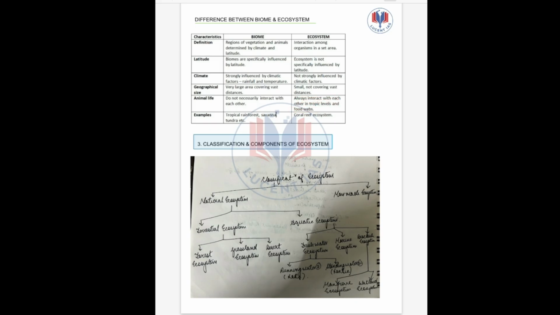What are the examples of biome? Tropical rainforest, savanna, tundra, etc. And for ecosystem, what are the examples? Coral reef ecosystem, forest ecosystem, etc.